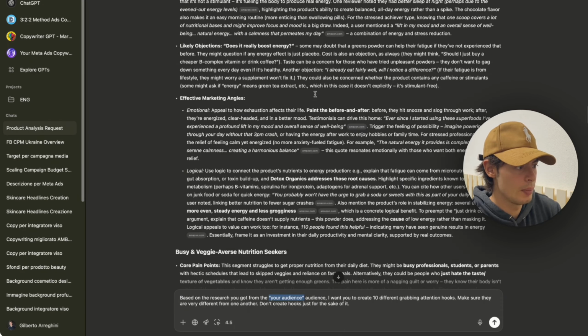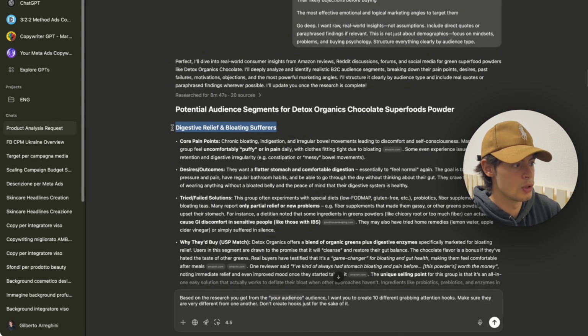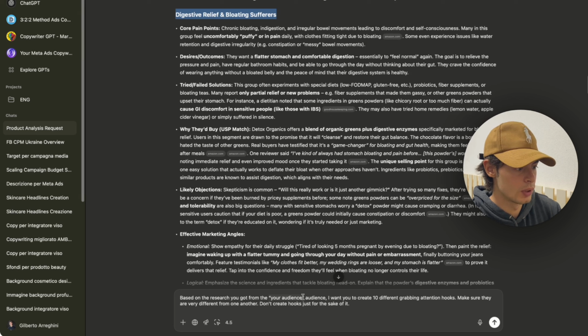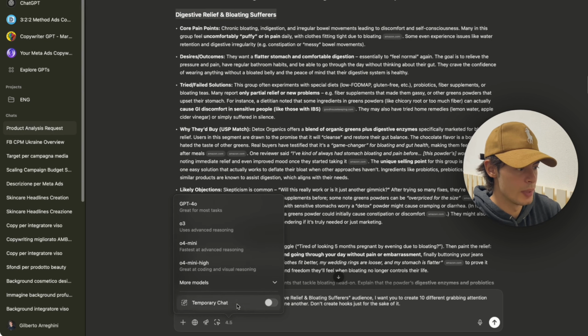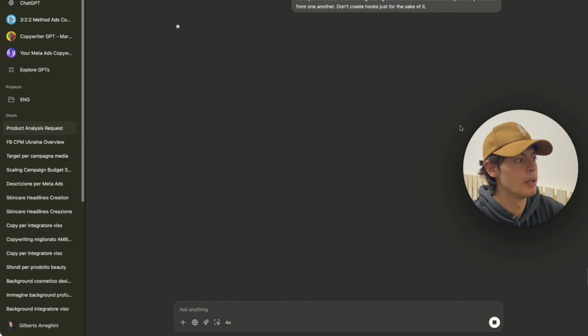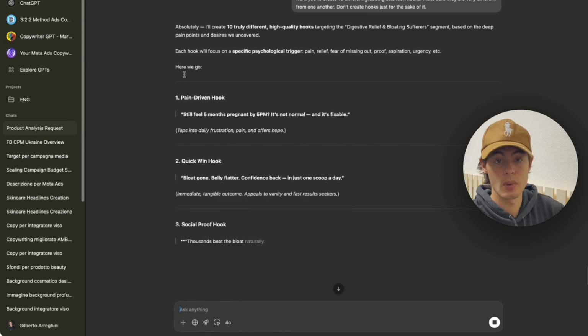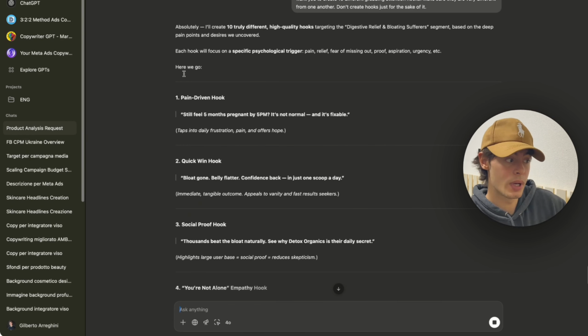So let's scroll all the way up. Let's say, for example, I want to pick this one, digestive relief. So I'm just gonna scroll down, replace this, and then press enter. Now I can switch back to 4.0 if I want to, so it's a bit faster, and just click. And as you can see, GPT is now creating 10 different hooks that we can use for our static image, for example, as a headline if we want, or we can even use them for UGC hooks, right?